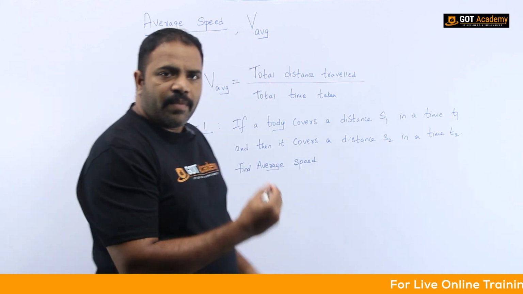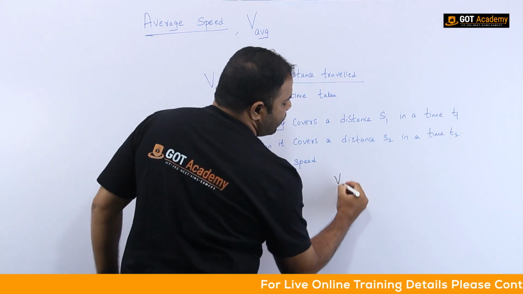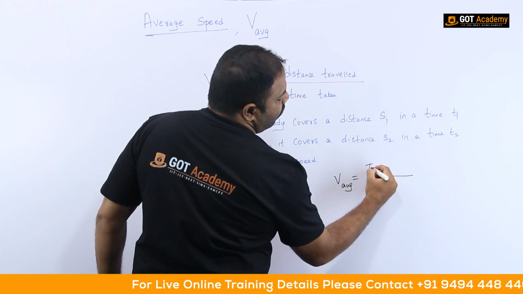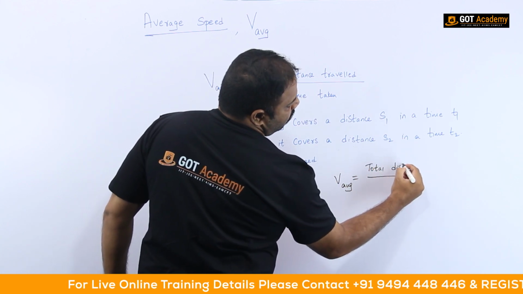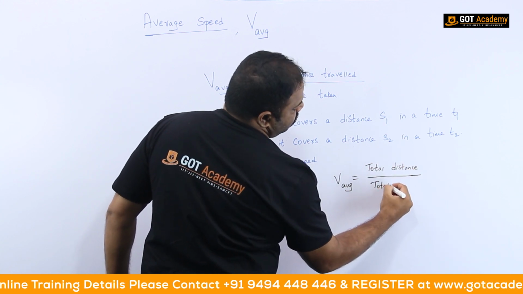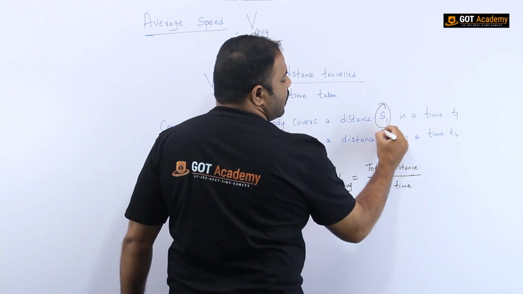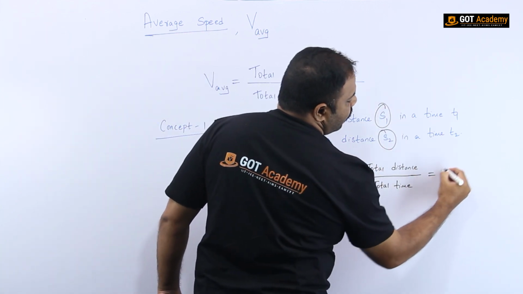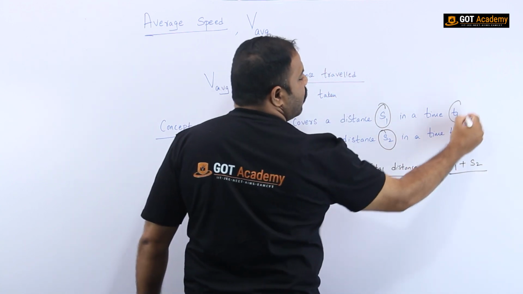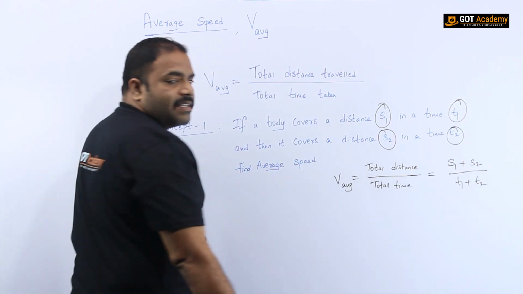So average speed is equal to total distance covered by the body by total time taken. The total distance is S1 plus S2, and the total time is T1 plus T2.